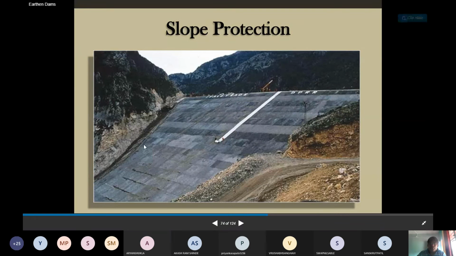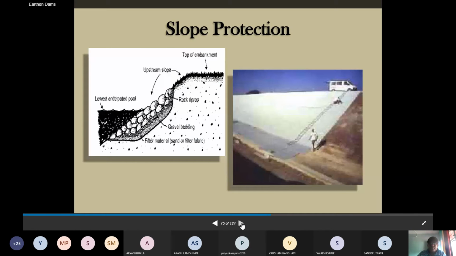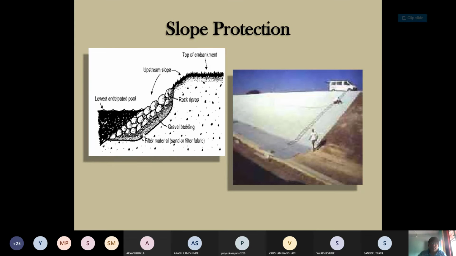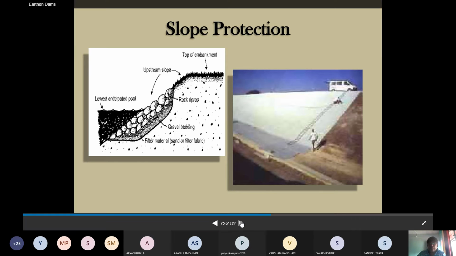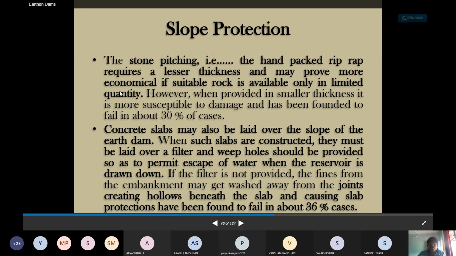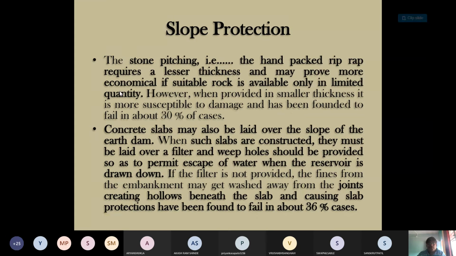So here, how is the pitching of the stones carried out? Look at the diagram and the photograph. See here, the pitching of the stone is to be carried out. These are the gravels provided, but you have to maintain the proper slope. As per the slope, you try to maintain it, and particularly we have to utilize different machinery to carry out the pitching by putting pressure over the stones and complete the work.